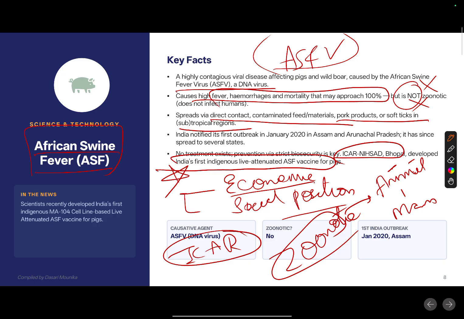India's first indigenous live attenuated vaccine. So remember, what is a live attenuated vaccine? Live attenuated means the virus virion, the disease-causing agent, is weakened and directly the live virus will be injected into your body. This is a live attenuated vaccine. So the African swine flu vaccine is a live attenuated vaccine. Clear? Is it okay? Next one.